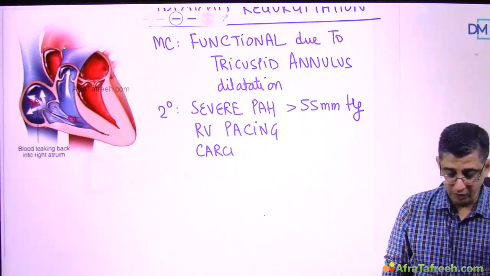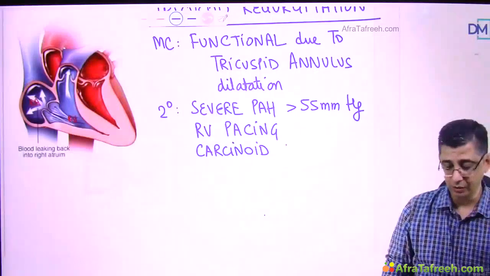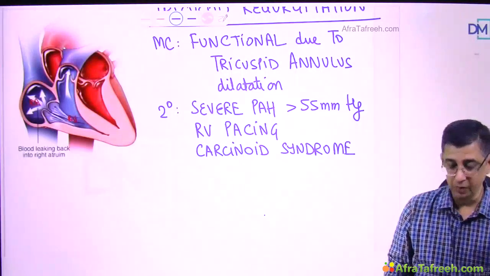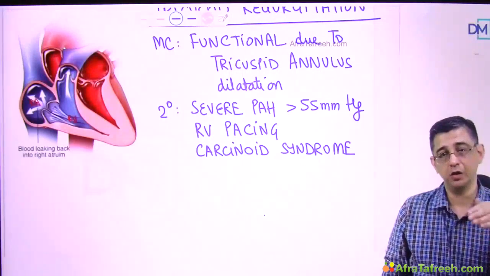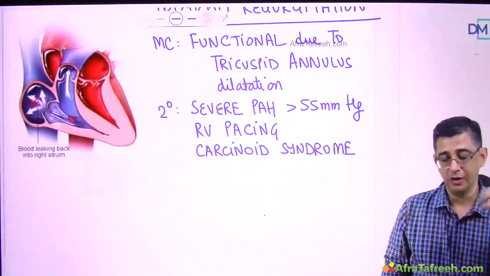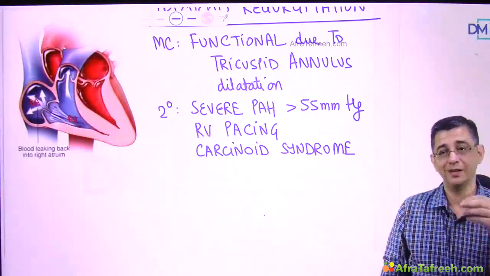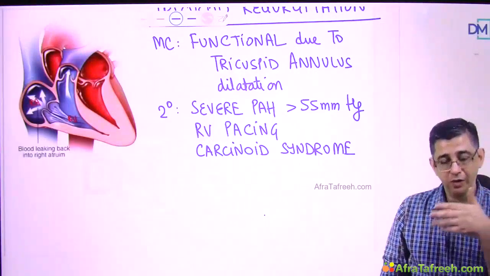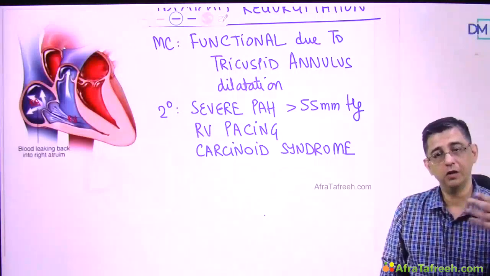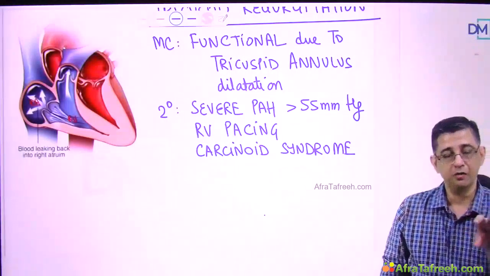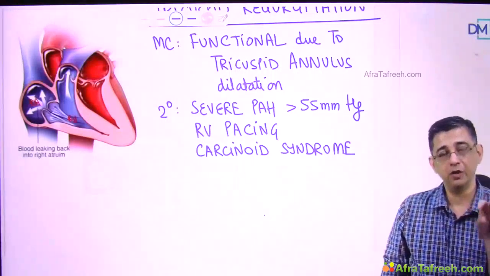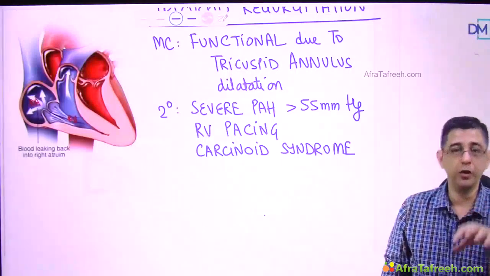Then an important cause from an MCQ perspective is carcinoid heart disease or carcinoid syndrome. You see, having a carcinoid tumor does not always mean the person will develop carcinoid syndrome, because lots of times with a carcinoid tumor, let me say the carcinoid tumor is in the gut, in the appendix, or in the cecum, then whatever it produces will travel by the portal vein into the liver, and the liver will deactivate all of those 5-HT derivatives. But if the carcinoid tumor is in the lung, then whatever 5-HT derivatives it produces will flow into the heart.